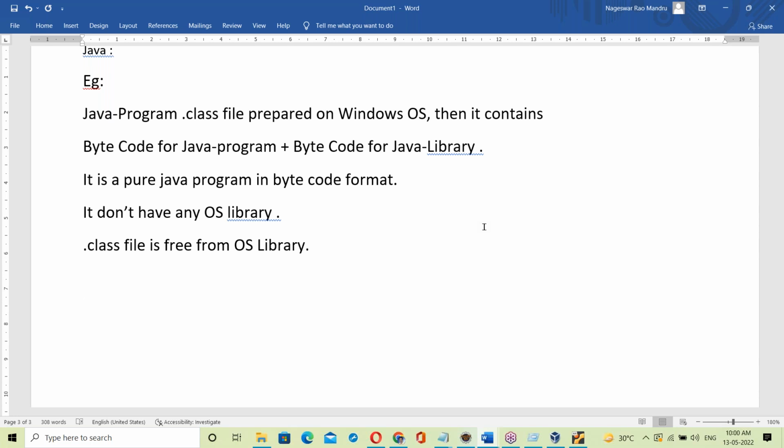Now, suppose for example here some Test dot class file. The dot class file may be prepared on any OS. Test dot class file prepared on any OS, and you don't have any OS library.